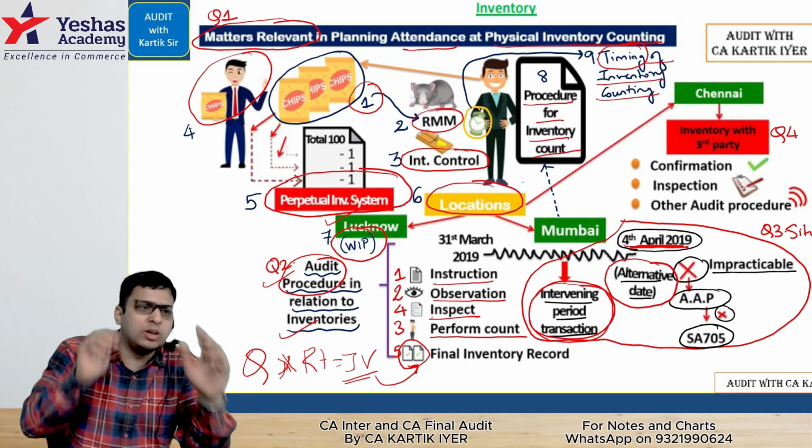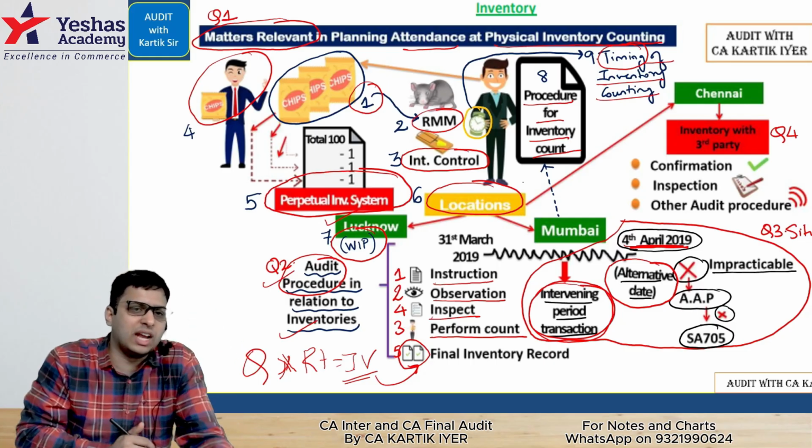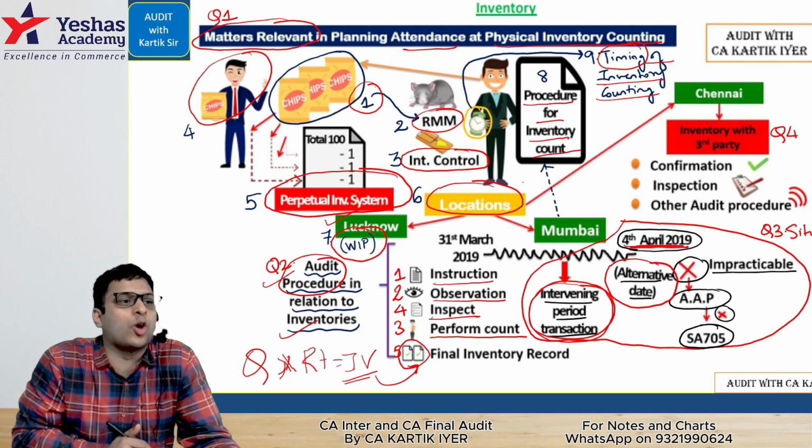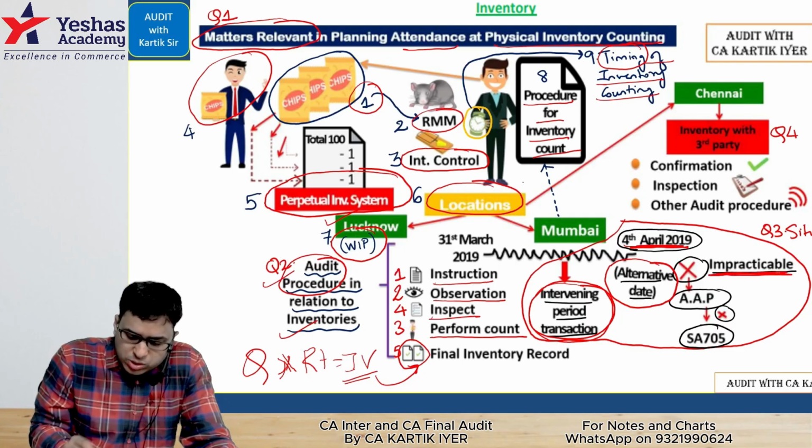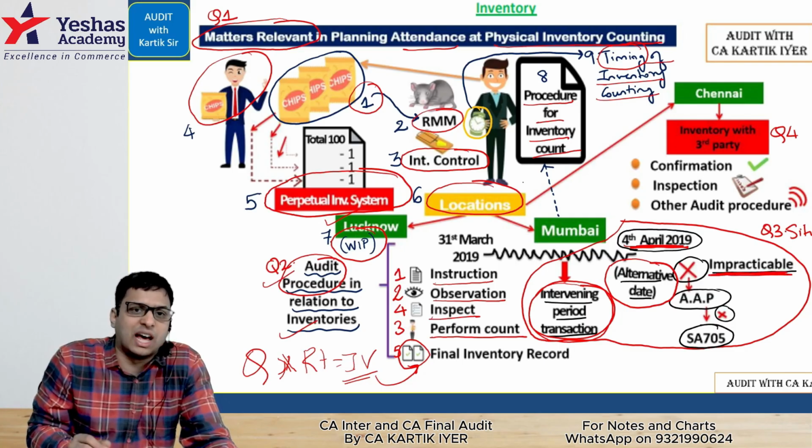Sir, if it is impossible to check the inventory, my students will recollect, we had done the Kashmir godown example, our favorite example. In that case, sir, it is impracticable to check the inventory. In that case, we will not reach the R level. So we'll try to do alternative audit procedures.